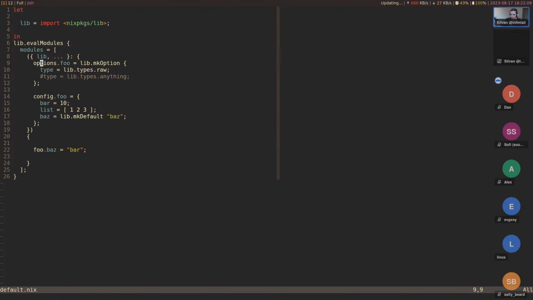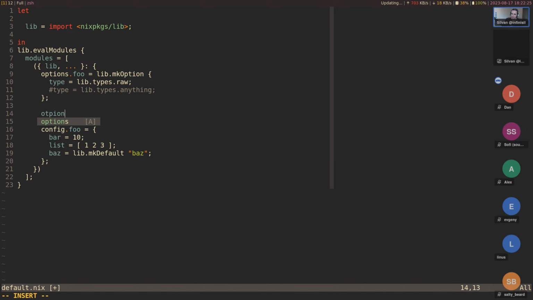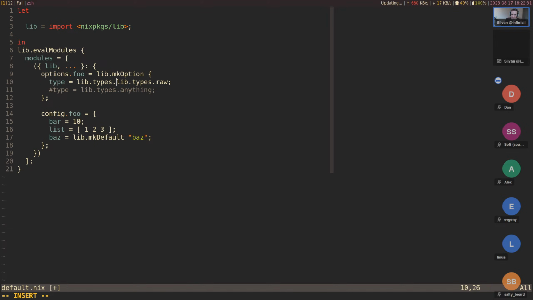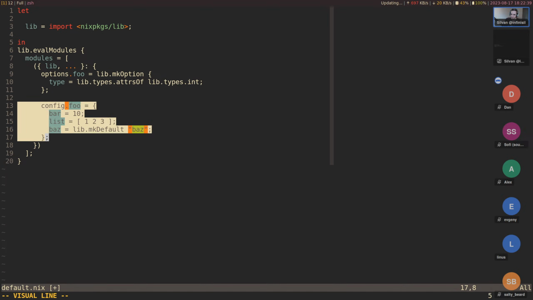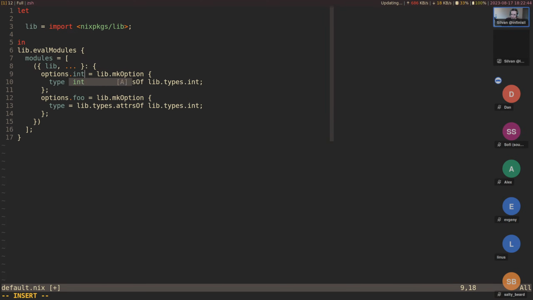All right, so option we have one with types.raw. All right, this doesn't work. Let's remove this. Now let's use make merge, and let's say make merge is useful. So let's say we have foo, and that might be a lib.types.addErrorContext. And let's also say we have another one. Let's make the type a bit more specific. Let's make this an integer. So we have an attribute set of integers. So this is ints, and this is strings.